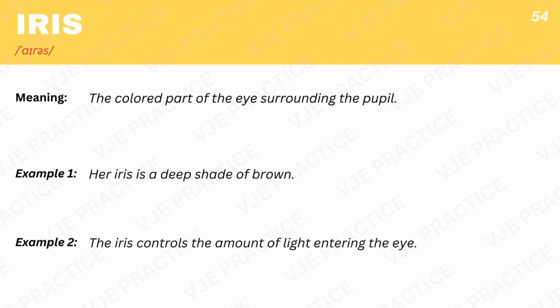Iris, the colored part of the eye surrounding the pupil. Example 1. Her iris is a deep shade of brown. Example 2. The iris controls the amount of light entering the eye.